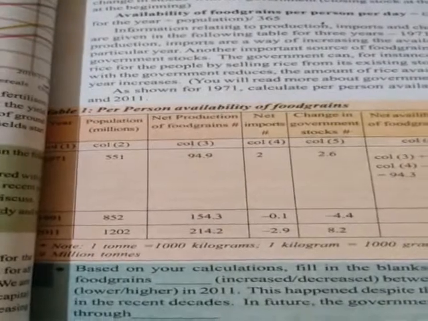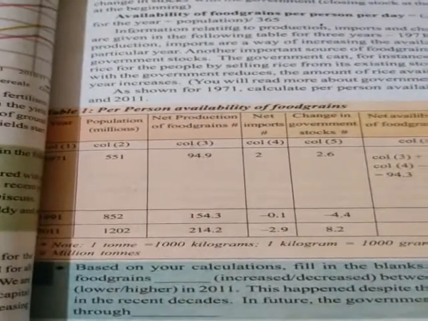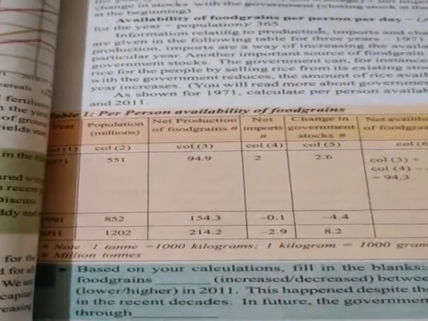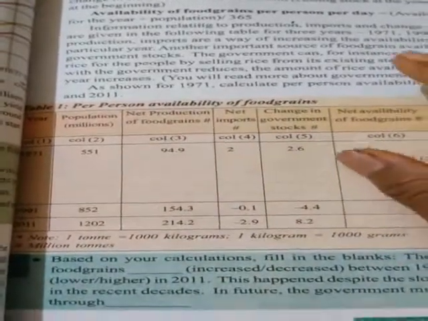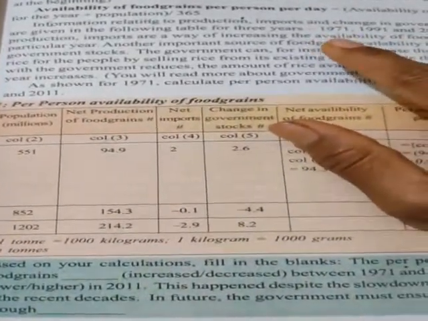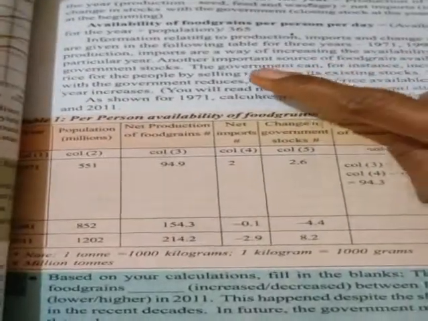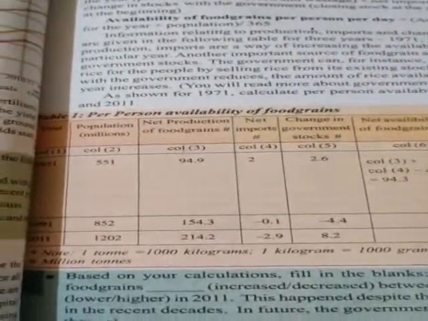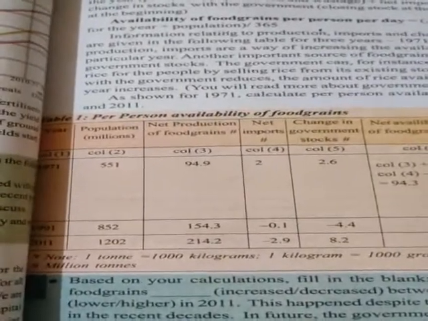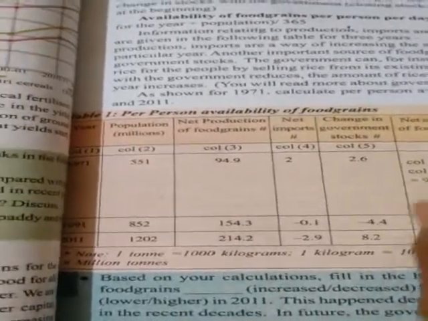Children, next we observe table 1, per person availability of the food grains. This information relates to the production in 1971, 1991 and 2011. The production was increasing. At the same time, our imports were also increasing.